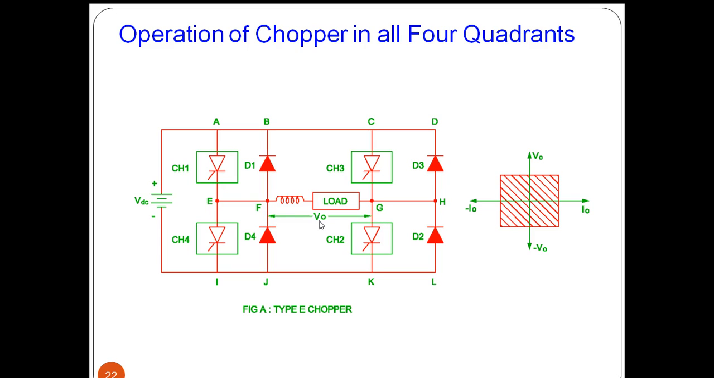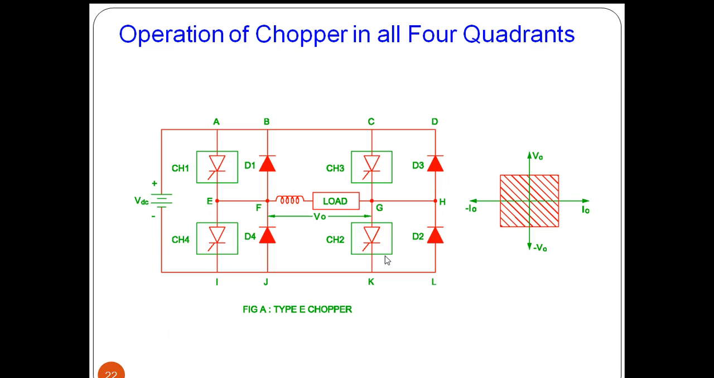We are assuming the terminal F is more positive and terminal G is more negative. Then in that case this output voltage will be positive, and if current flows from node F to node G, then the current is positive. Current flows from left to right, we are assuming as positive current, and this polarity F is positive and G is negative, then we are assuming as output voltage as positive.